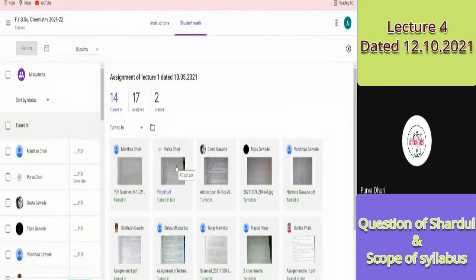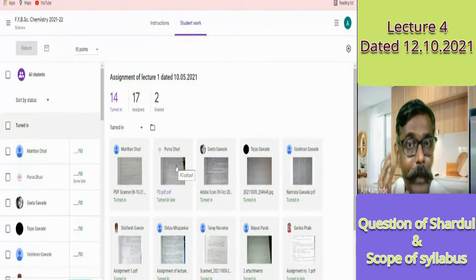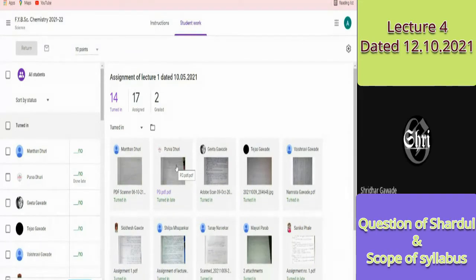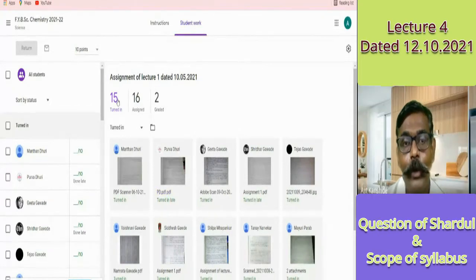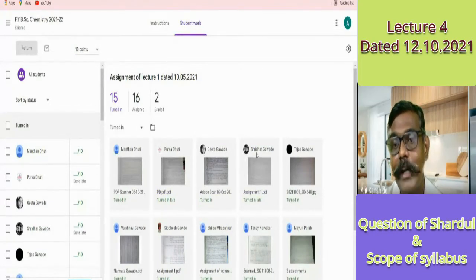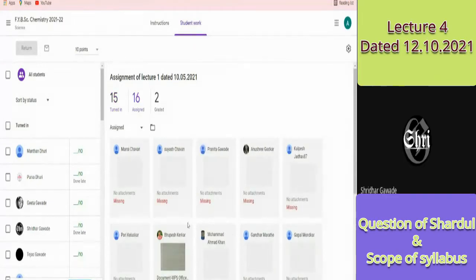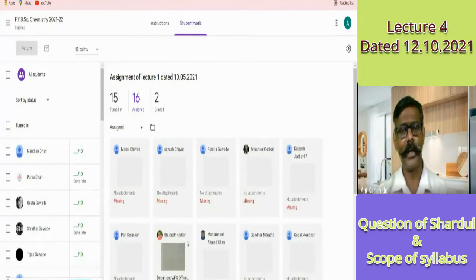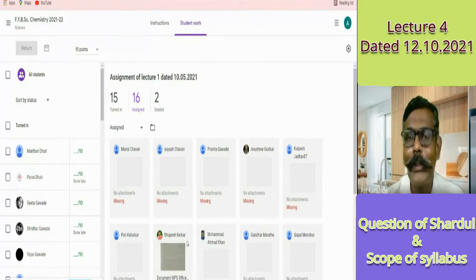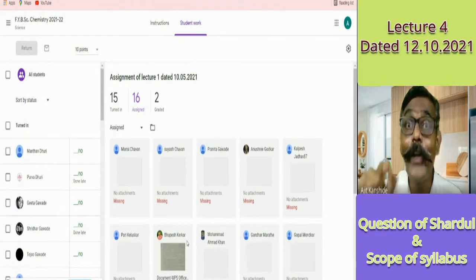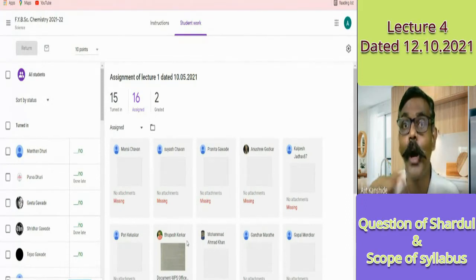Yes, sir. Other students, whatever I said, is it clear? Are you following what I am showing to you? Yes, sir. See, one more has turned in. Sridhar, I think, has submitted. Still Bhupesh is left, but I hope and expect Bhupesh also will complete those things. It's a good thing, because of Sridhar, Purva and Bhupesh, I could inform you and show you what happens.